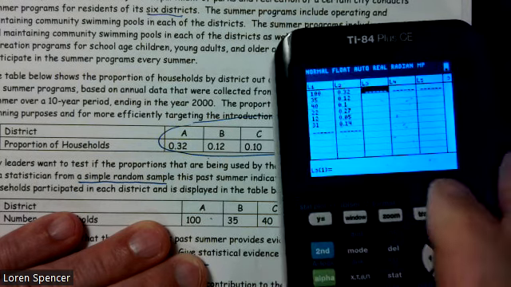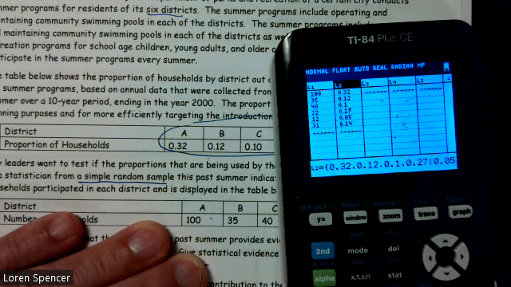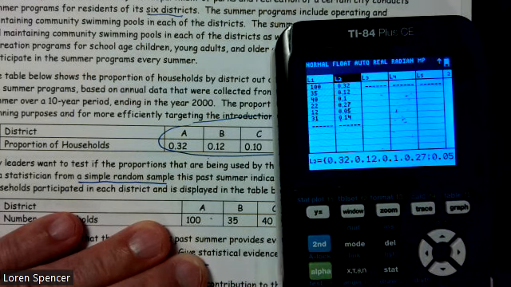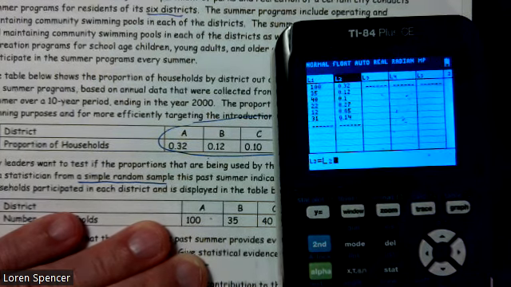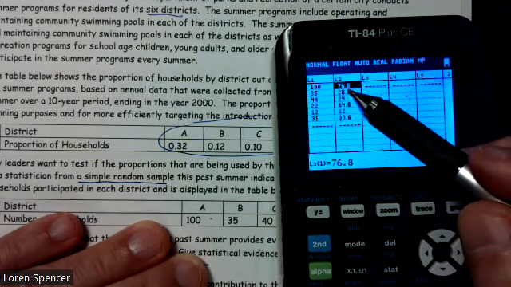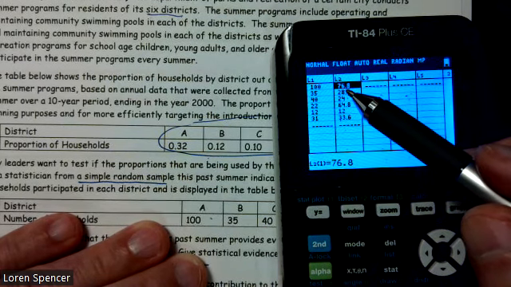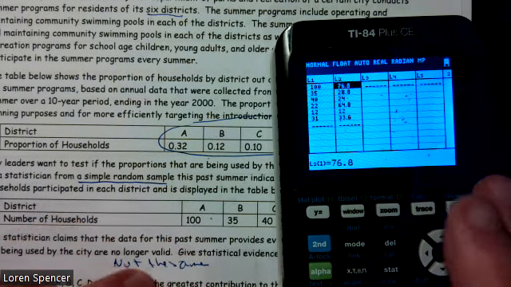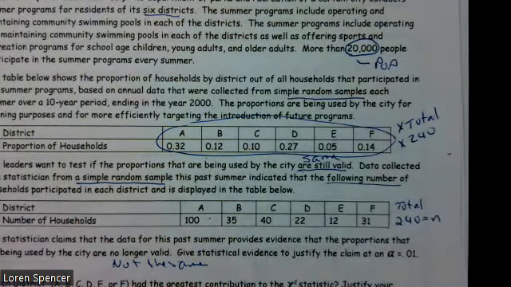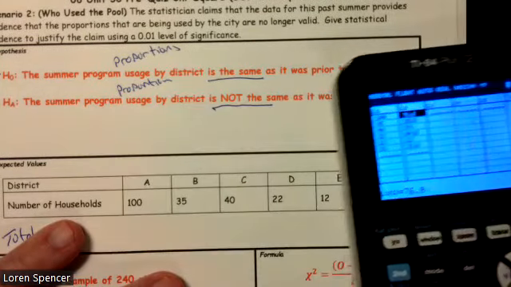240. So I'm going to go up to the top of column L2, just arrow all the way to the top, press the blue button followed by the number 2, so second 2, times 240. All right, when I do that, they all turn to expected values. They're no longer the percentages. They are expected values. So we can go ahead and go back to that part of our table and fill in that part of our answers.